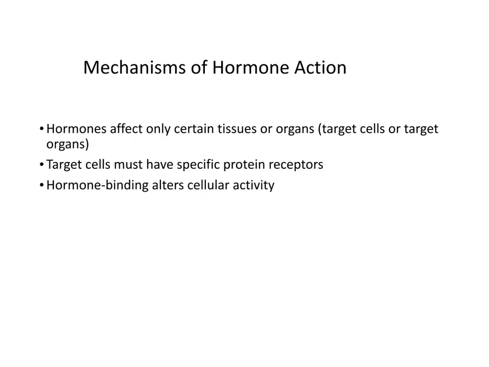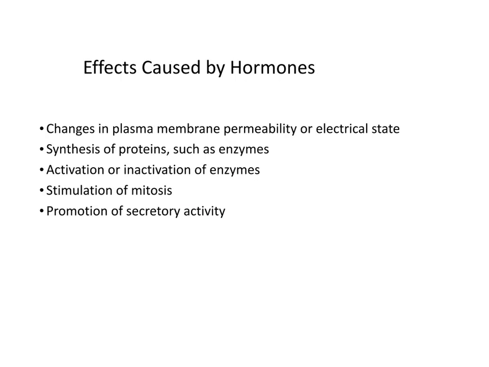Hormones are targeted, meaning that they only affect certain tissues or organs. Those target cells have to have specific protein receptors in order to respond to the signal that is being sent by a hormone. And then when the hormone binds to that protein, it alters the cellular activity inside of the cell.